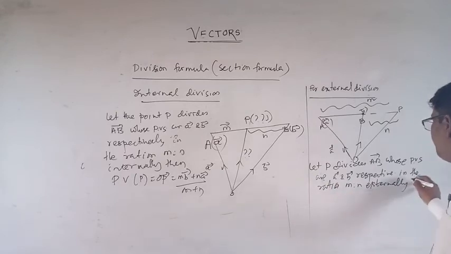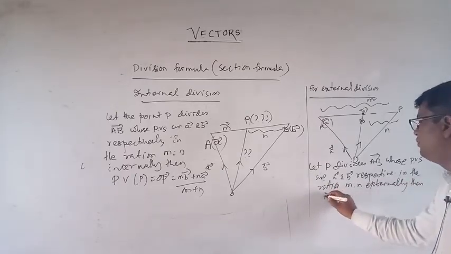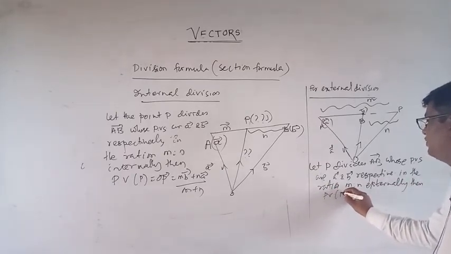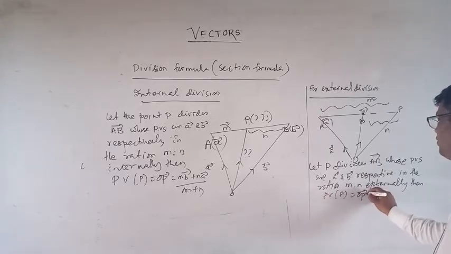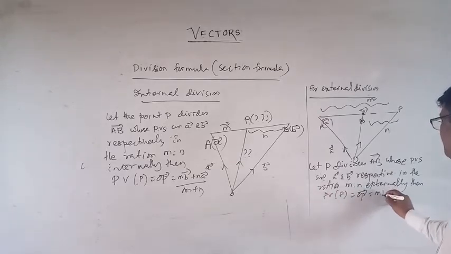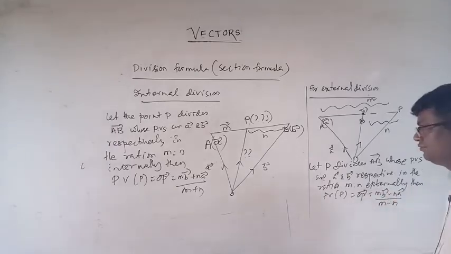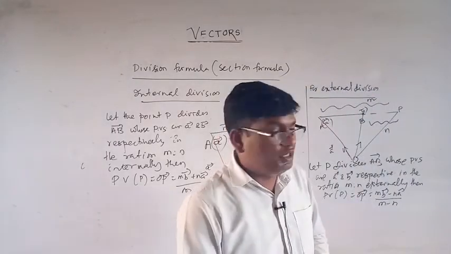Then PV of P, that is OP, is equal to MB vector minus NA vector by M minus N. Now midpoint formula.